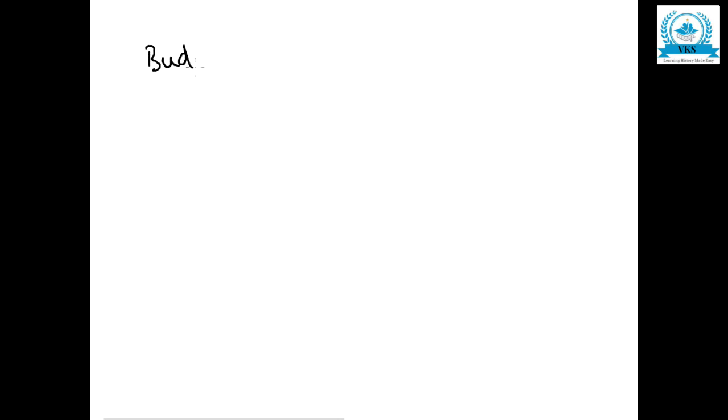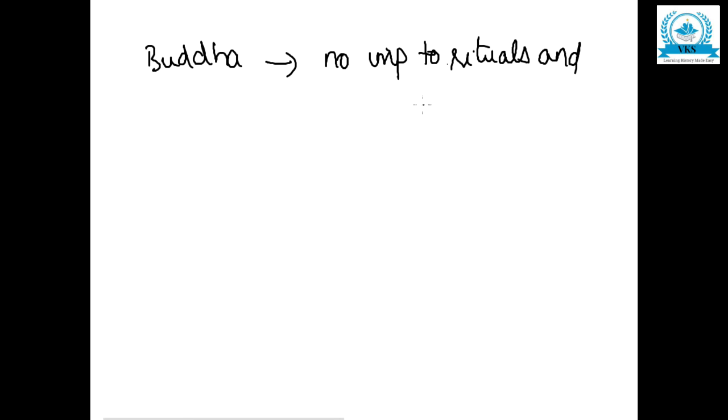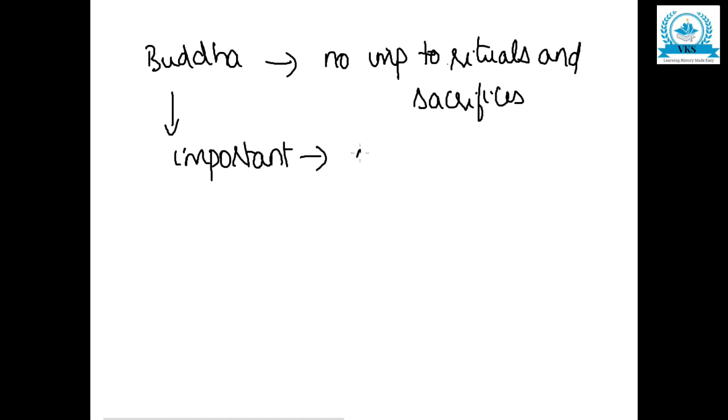Now Buddha gave importance to conduct, not rituals. He did not give any importance to rituals or puja or sacrifices. According to him the most important thing is your conduct, your actions. You do right conduct, you do right action. That is more important than doing rituals and sacrifices. So he gave no importance to rituals and sacrifice. He gave more importance to conduct.